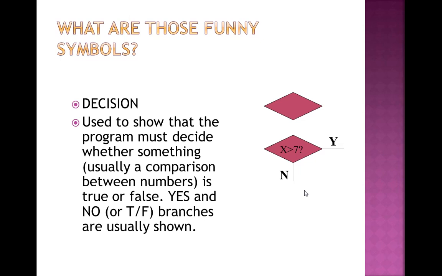So this example says this is used for calculation or processing. This says if the x value is greater than 7, means if x has a value 8, 9, 10, 11, 12, then go to this line and print the value that is given in the rectangle over here, and if it is no, then print the value that is given in the rectangle over here. So if the condition is true, print that value, under y. If the condition is false, then print this value that is under n.